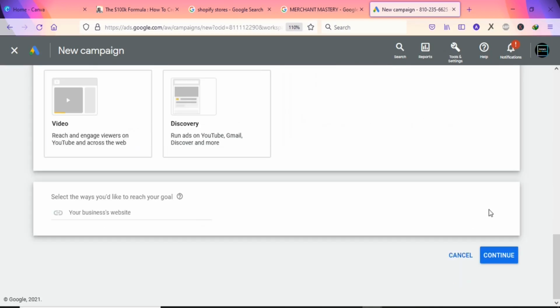Once you click on search, you are going to enter your affiliate link here. You are going to build a simple landing page and enter the link to your affiliate product here. Or if you have a website, so that you don't have to paste direct affiliate links here, you have to build a simple landing page for it. Once you paste your landing page here or your website, you are going to click on continue.